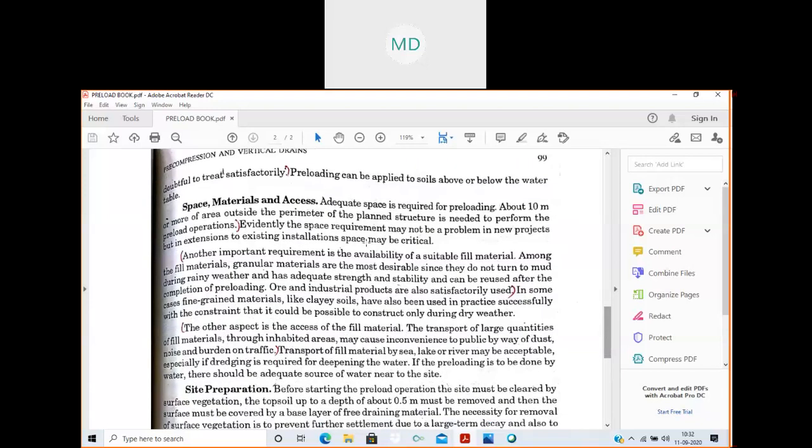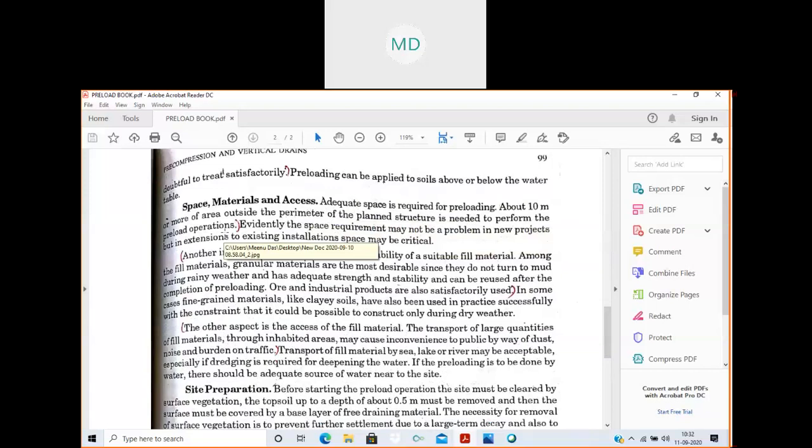Next, we move to space, material, and access. Adequate space is required for preloading. About 10 meters or more of area outside the perimeter of the plant structure is needed to perform the preload operation. So how much space is required is said here.